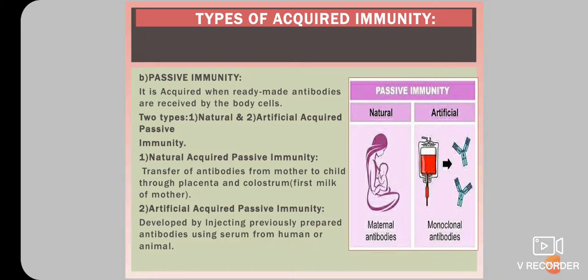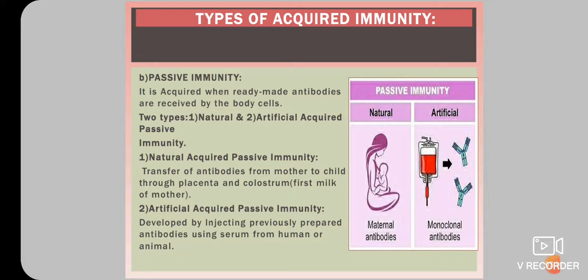This type of immunity is developed by receiving maternal antibodies, that is, from mother to her child. Before birth, maternal antibodies are transferred from mother to fetus through the placenta, and after birth, antibodies are transferred from mother to infant through colostrum.